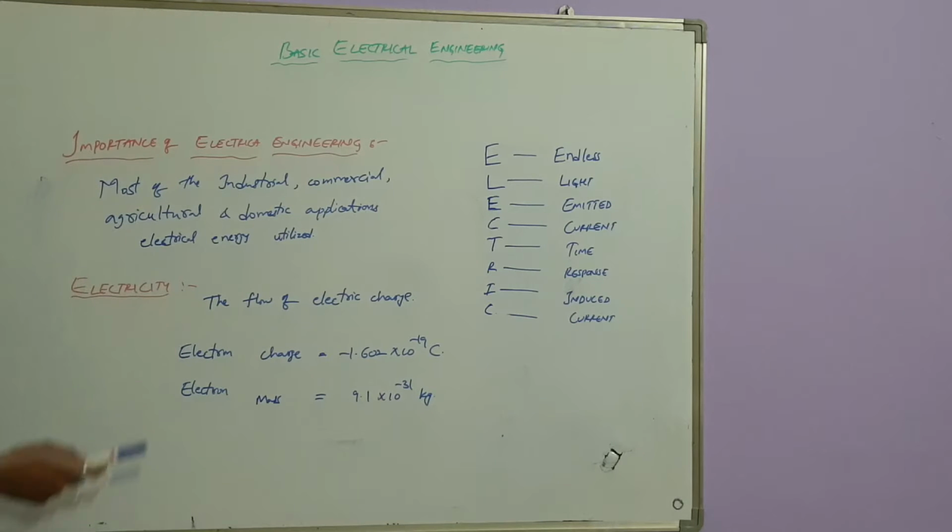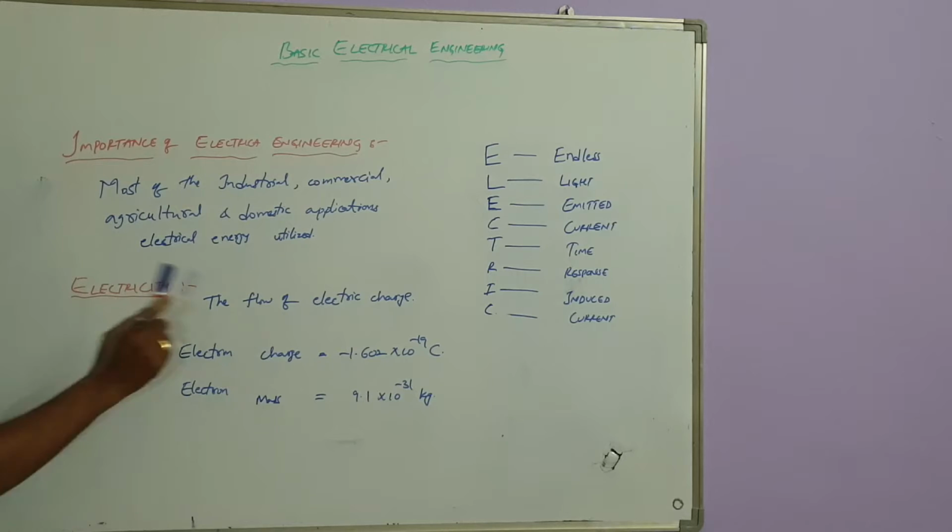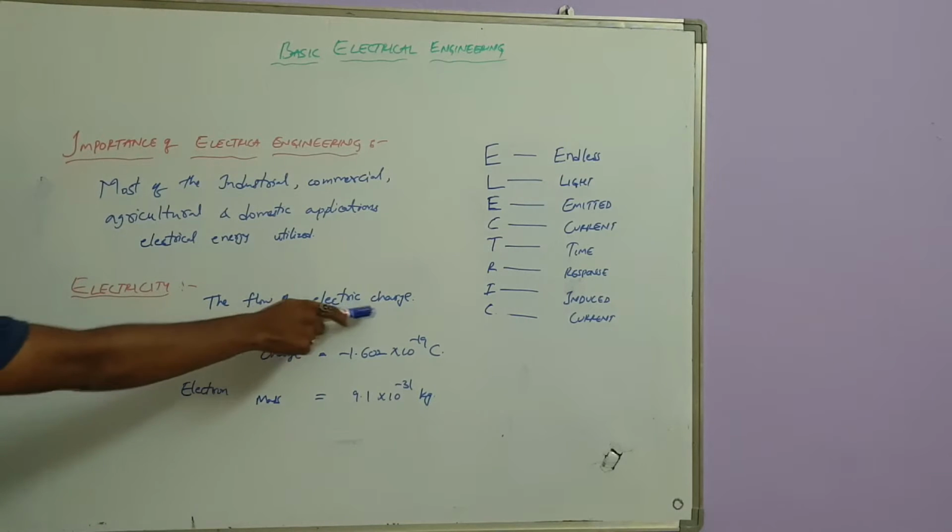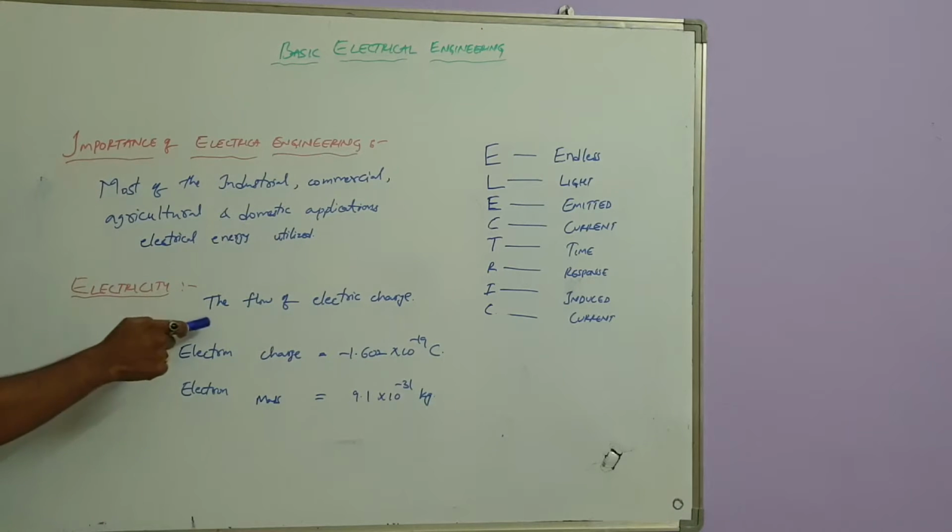So first of all, what is meant by electricity? Electricity is related to the electron. So what is an electron? Electron is one of the members of the atomic structure. We already know the atom has a nucleus, and we have electrons, protons and neutrons. So this electron flow we can call electricity. Nothing but the flow of electric charge is called electricity.